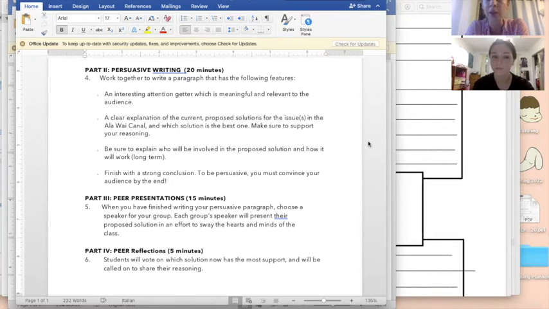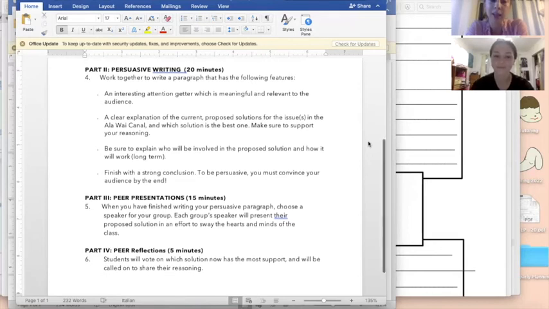They have to explain who will be involved in the proposed solution. For example, where does the money come from? Who supports it? And make sure that it works long-term, of course. And they have to finish with a strong conclusion. Remember, their goal is to be persuasive and to convince the class to basically agree with them.